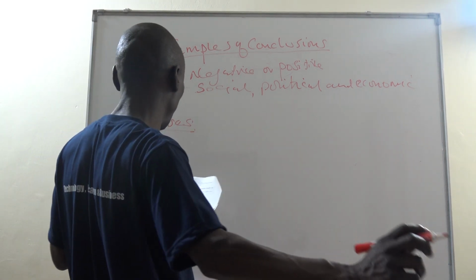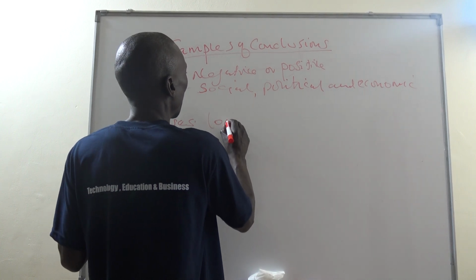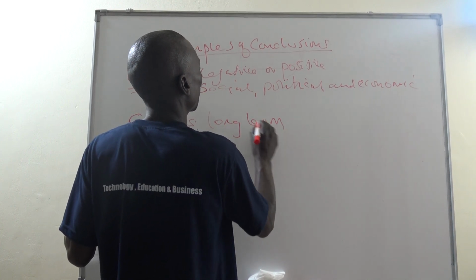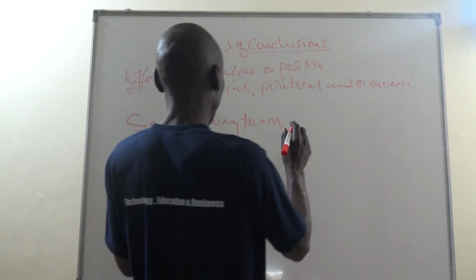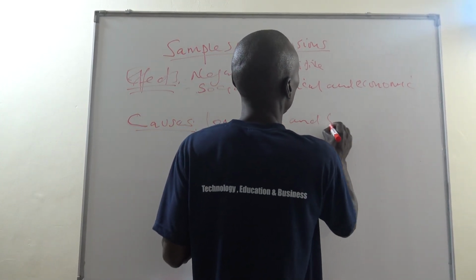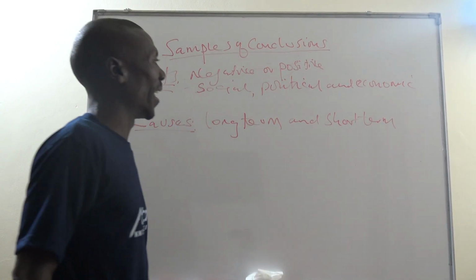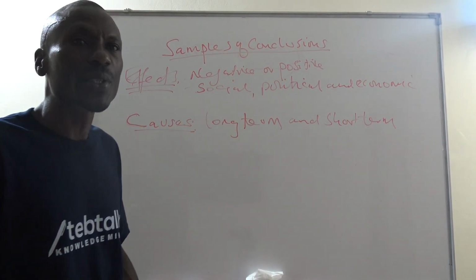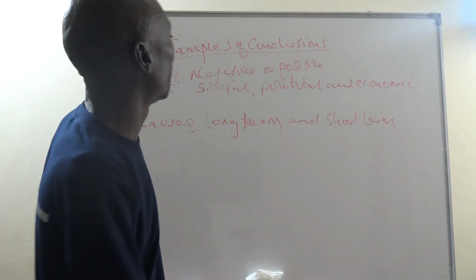When you are confronted with this, on the causes, you are going to say long term and short term. In conclusion, the causes of the Nguni migrations were long term and short term.